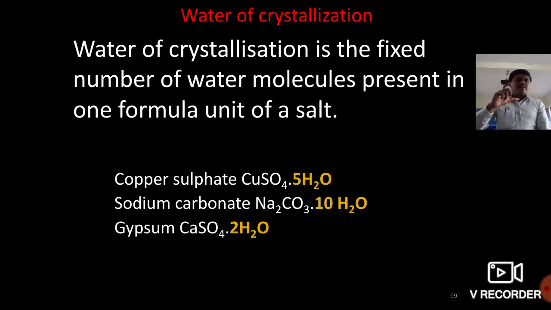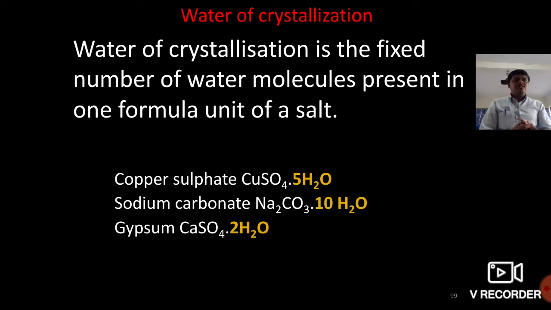The color of the dry copper sulfate is blue. Now when we heat it, within a few minutes the blue color disappears and it becomes white. Why does this happen?